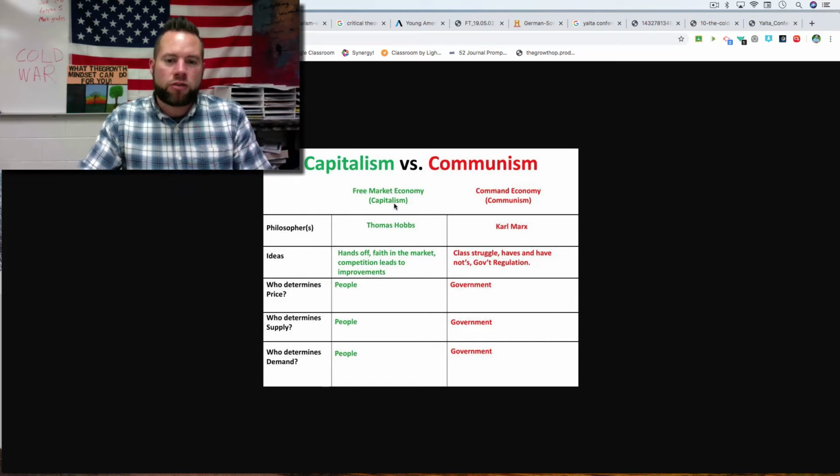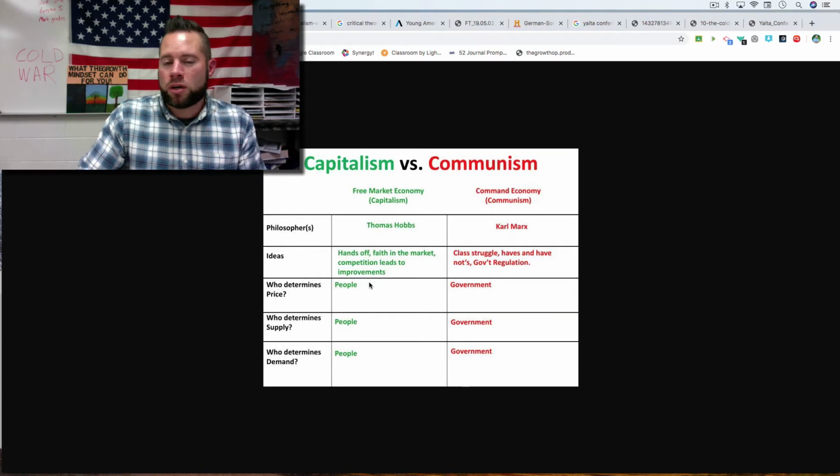Capitalism is the idea that there's a free market economy. If you guys remember laissez-faire, meaning hands-off, when we studied earlier in the year, that's the idea there, is let the people decide. So the government is, for the most part, going to let people have freedom. Who decides the price, supply, and demand? It's the people. The businesses decide how much they're going to make, what they're going to make, and what they're going to sell it for.